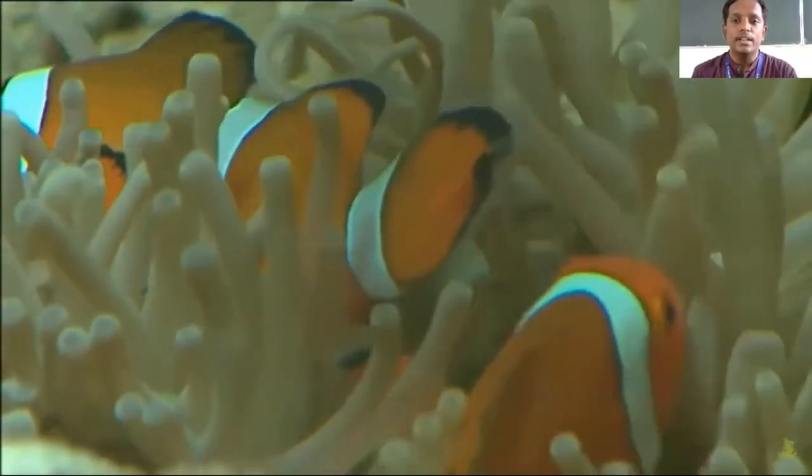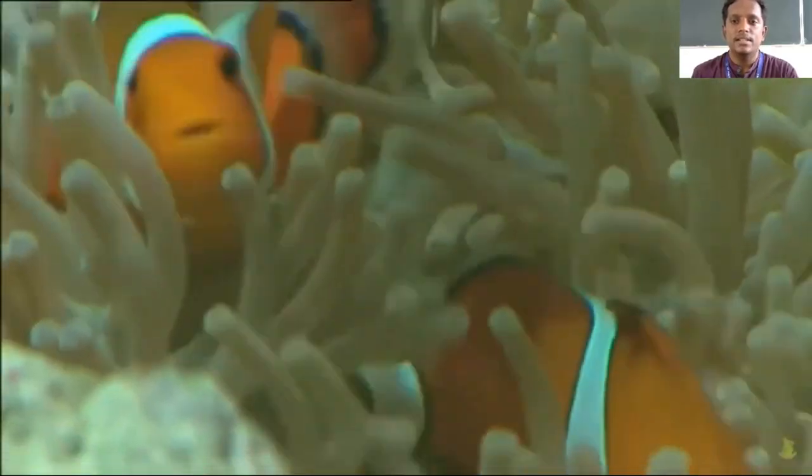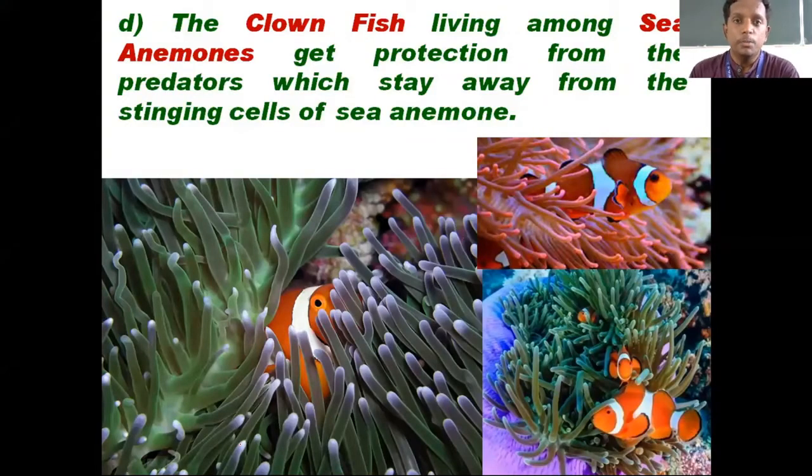Okay, I'll move to the next slide. Dear students, I hope you took the screenshot of this slide because there are only 4 examples in commensalism. Definition 1 mark and 4 examples. No diagrams or photos are required. 1 definition and 4 examples are very, very important 5-mark question. Hope you took the screenshot.